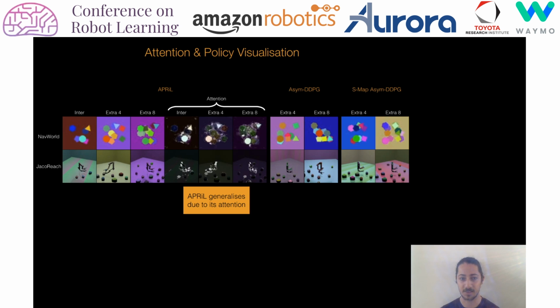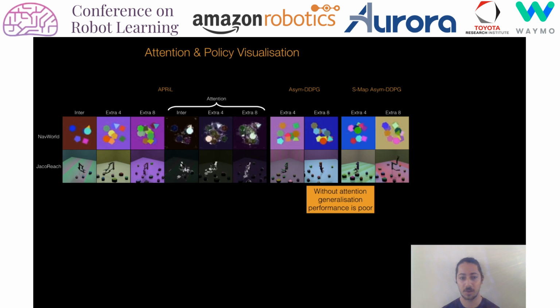When visualizing APRiL's attention maps, it is clear that it's the attention module that leads to successful generalization. On the extrapolated domains, APRiL correctly suppresses the additional distractors, which in turn leads to strong generalization capabilities. In contrast, both baselines without attention exhibit poor generalization and are unable to complete the tasks.